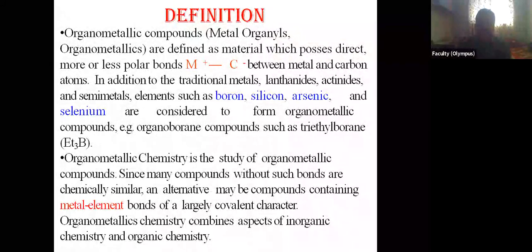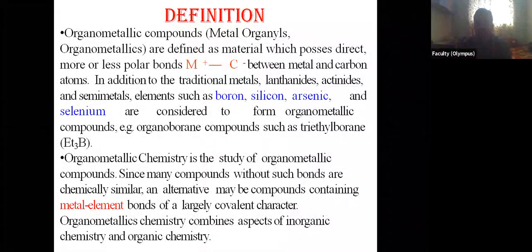In addition, some semi-metals like boron, silicon, arsenic, selenium, whose compounds with an organic group have a direct element-carbon bond, are also termed organometallic compounds. Organometallic chemistry is the study of these compounds. So you might have understood the definition.